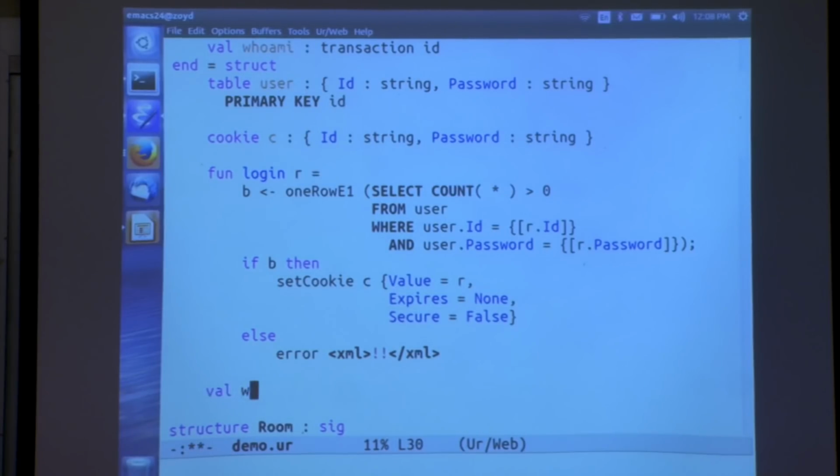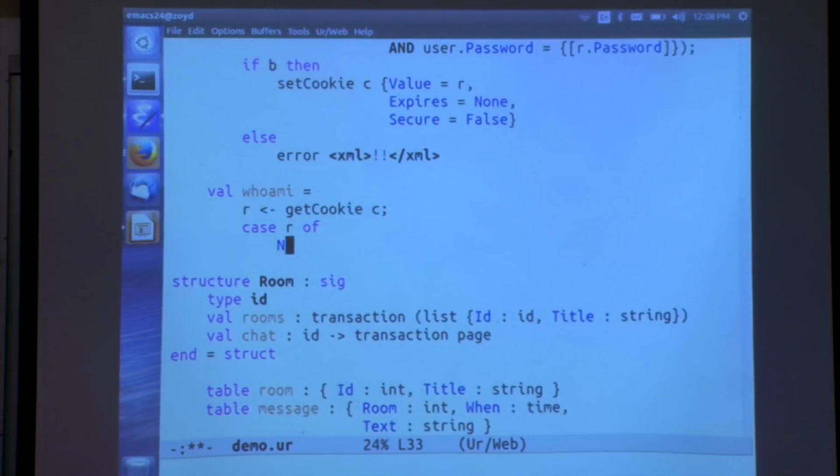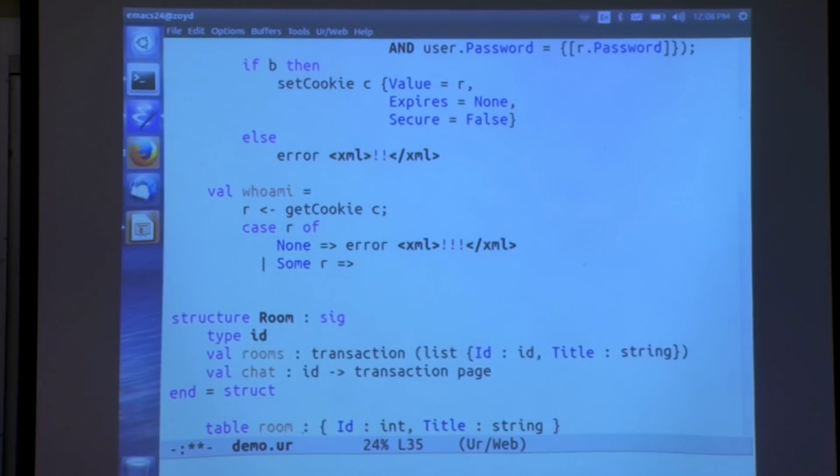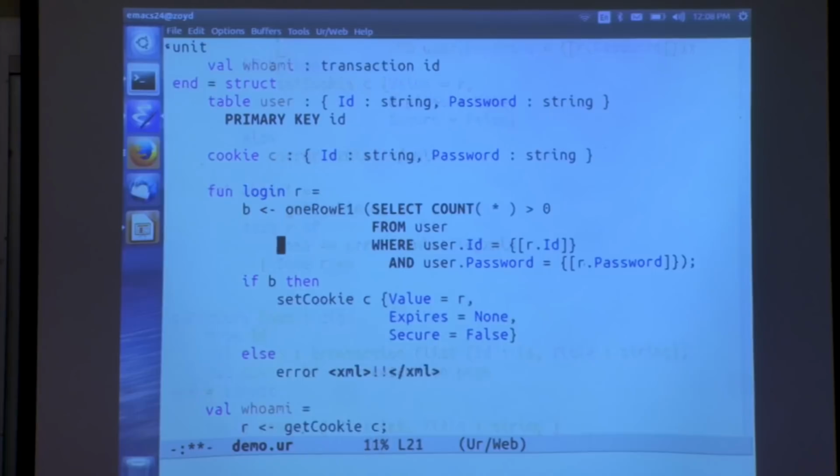And finally, we can create this function that tells who the user is logged in as, by getting the current cookie value. It might be none if the user hasn't logged in yet, in which case we can output a different error message, or it might be some record of exactly the type we used up there. So I'll just copy some of this here.